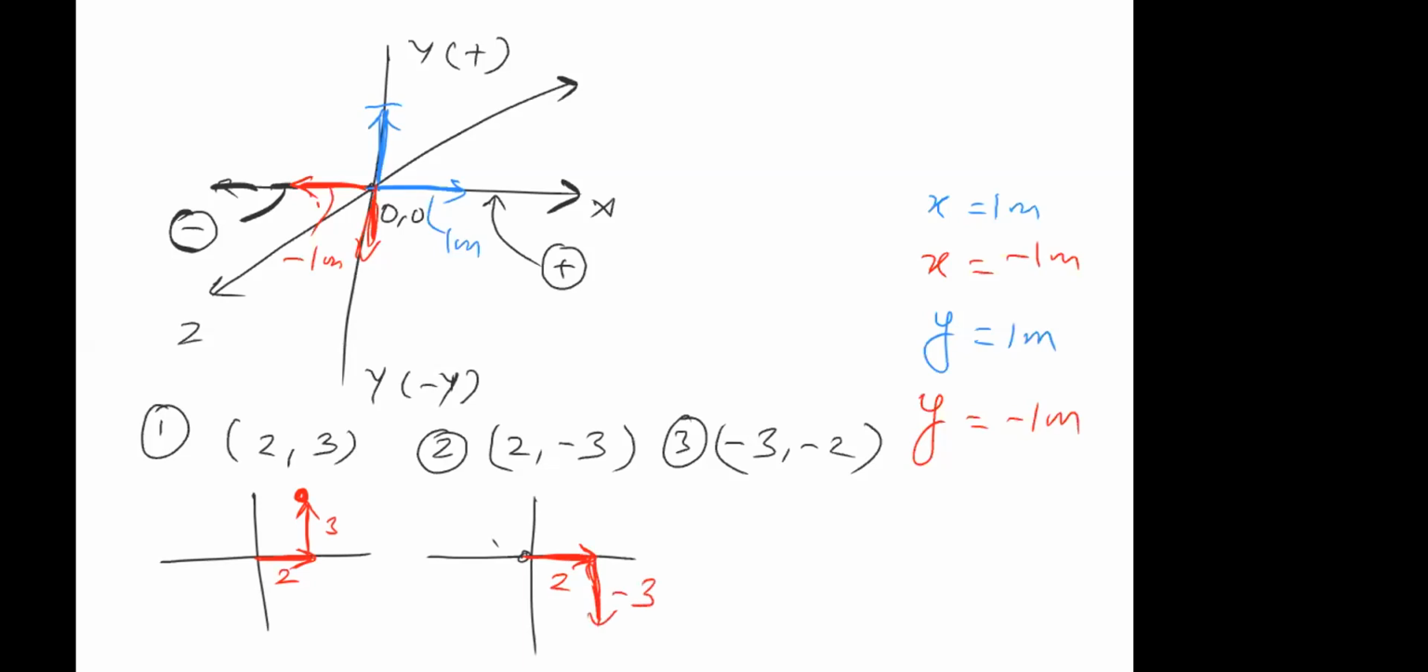Third one, you have -3. That means x is negative now, so I'll draw it here. So this is -3. And -2. Again, y is also negative, so that means down. So this is -2. So this will be the location of the object. Got it or not? Yes, sir. Okay. So this was about the coordinate system.